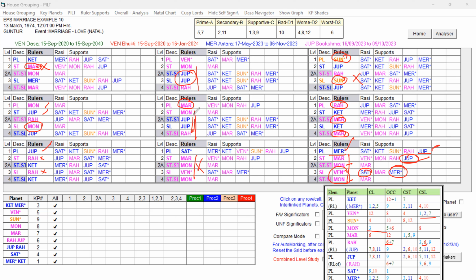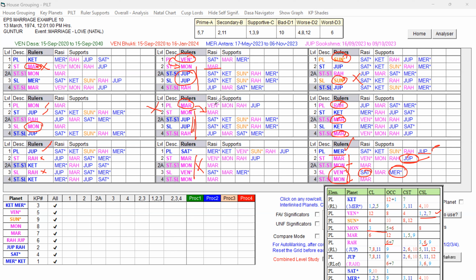But what is the difference? Mars is weak. The 6th lord occupying the 12th house is itself playing a role, and the star lord Moon is getting the support of Mars, so a ruler link is present. So Mars is weak. But Venus also has Moon at the star level, which has Mars, but Mars is not getting a ruler link, and the source planet is Venus. Venus is one of the rulers of that Dasa Lord, and Venus is 12, 8, 4. But as the 1, 2, 7 cuspal sublord in the star of Moon, it is a comparatively better key planet.